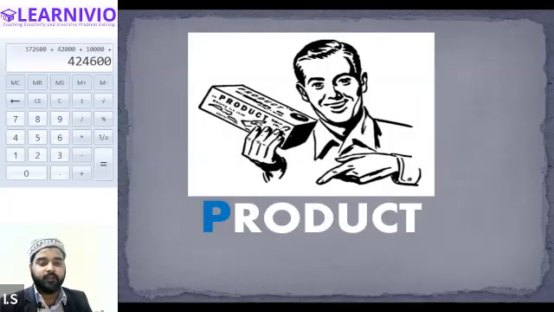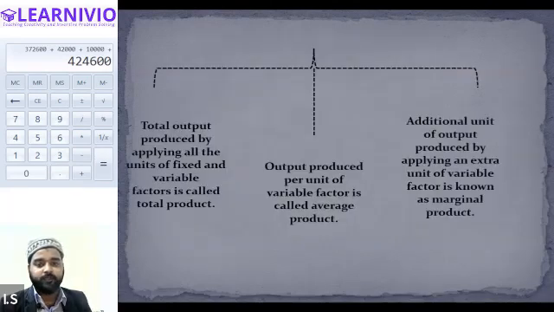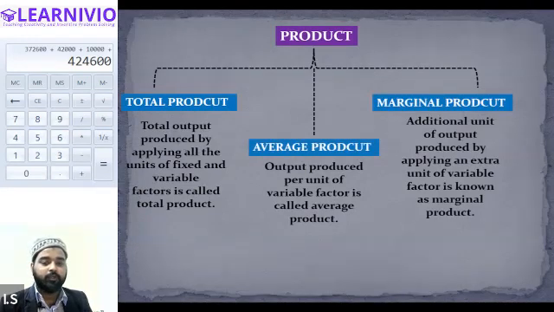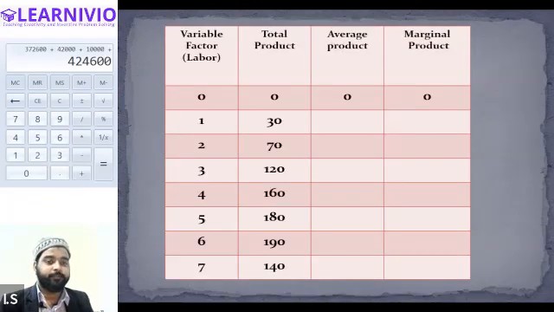Now after that, we have understood different types of product. So in economics, we have three types of product: the total product, marginal product, and the average product. The sum total of output produced by all the units of variable factor is known as the total product. Output produced by one labor, approximately on an average basis, will be considered as the average product. And additional production made by the additional labor will be treated as the marginal product.